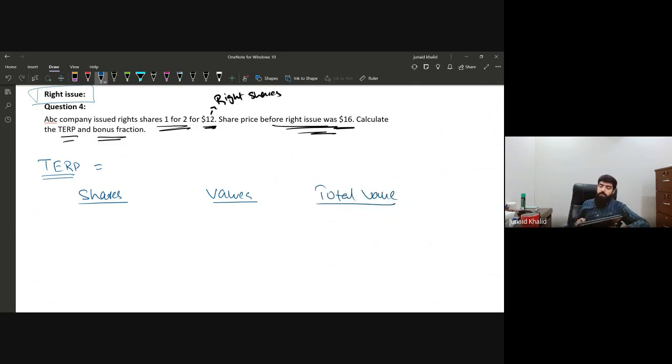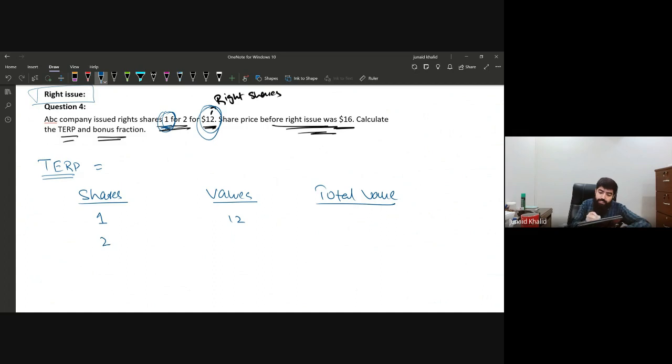Okay. Now, just listen to me very carefully. The company is issuing one right share. And we have issued that one right share at a price of 12, right? How many right shares is the company issuing? 1. And the company has issued the right share for $12. So it means one right share is being issued at a price of 12.